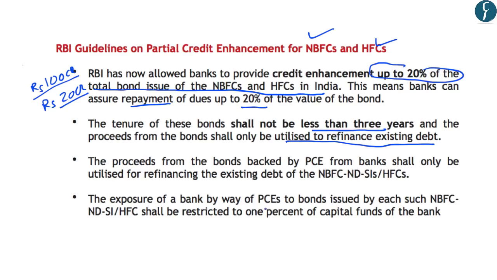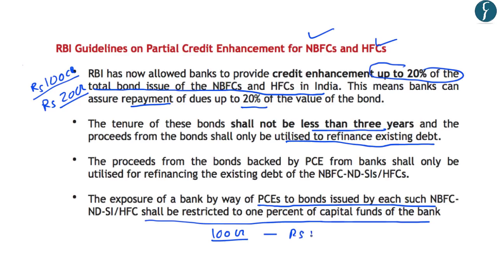Further, the RBI guidelines say that the exposure of a bank by way of a partial credit enhancement to bonds issued by each such NBFC shall be restricted to 1% of the capital funds of the bank. So what this means is that, for example, if a bank's capital is about 100 crore rupees, it can provide the partial credit enhancement facility for only an amount of rupees 1 crore, that is 1% of the capital funds of the bank. So these are the important guidelines provided by the RBI on partial credit enhancement for NBFCs and HFCs.